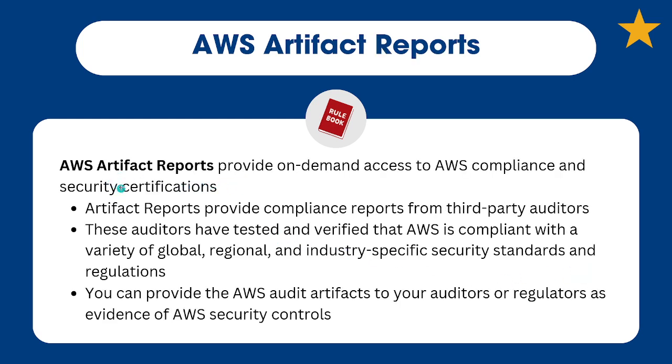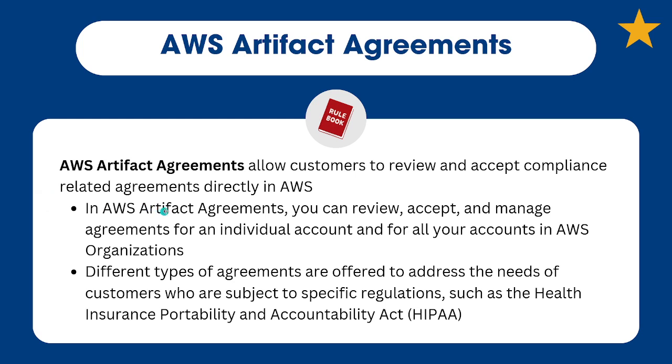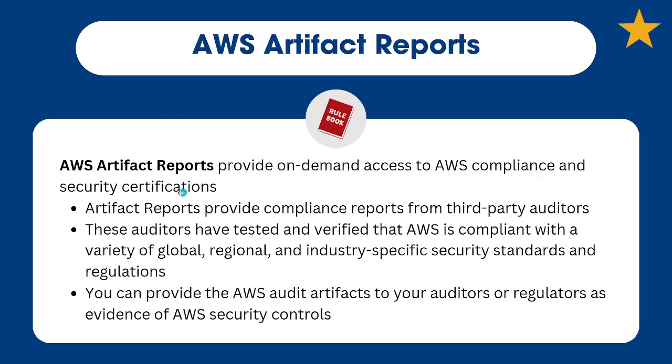So a second part of that is going to be Artifact Reports, which provide on-demand access to AWS compliance and security certifications. So if you want an official report proving that you've adhered, right, you followed all the compliance agreements, your data, your services are adhering to HIPAA, for example, you can generate a report directly from AWS Artifact. So these reports are provided by third-party auditors. So these are independent organizations and auditors. They've tested and verified that AWS is compliant with a variety of global, regional, and industry-specific standards and regulations.